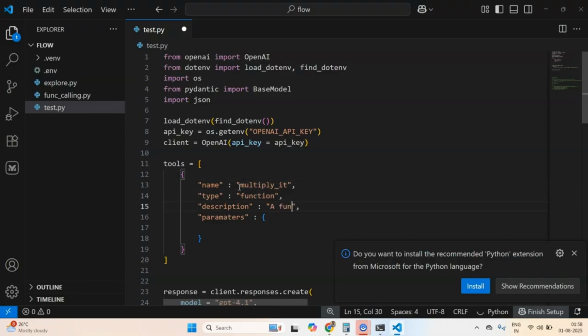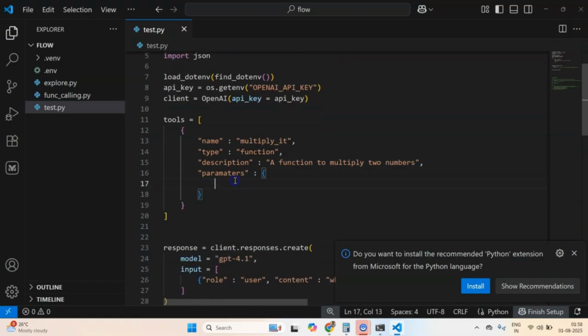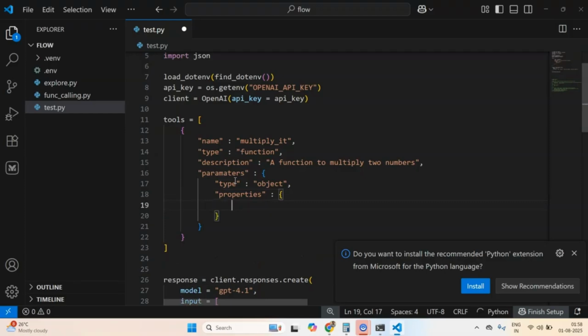Description will be a function to multiply two numbers. Okay. All right. Now in the parameters, we need to define those two numbers' schema. So in the parameters, I'll define type, what kind of parameters I'm dealing with: object, and then I'll define properties. This properties will in turn be an object, and each key in this object would be the parameter names.